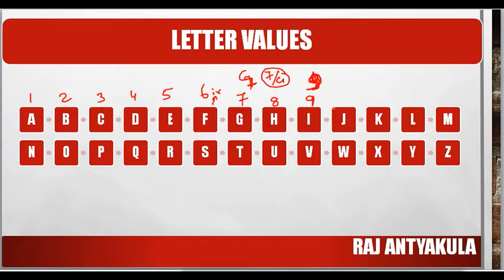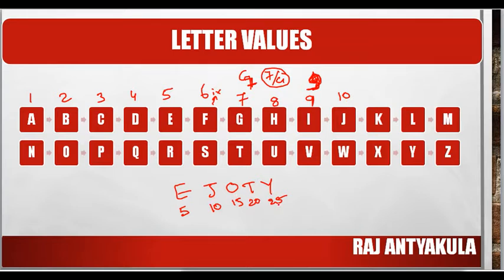Now J. There are five letters where you can easily remember the values: E J O T Y. These are E value 5, J value 10, O value 15, T value 20, Y value 25. So likewise you can remember the value of J. J value is 10. So E is 5, J is 10, O is 15, T is 20,